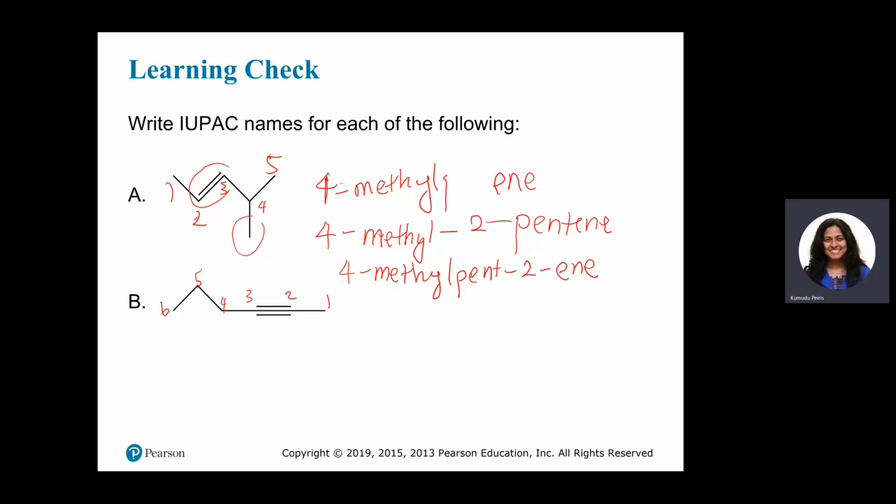So there are no substituents. Now you just need to mention where the triple bond is. It is at 2-hexyne, or hex-2-yne.